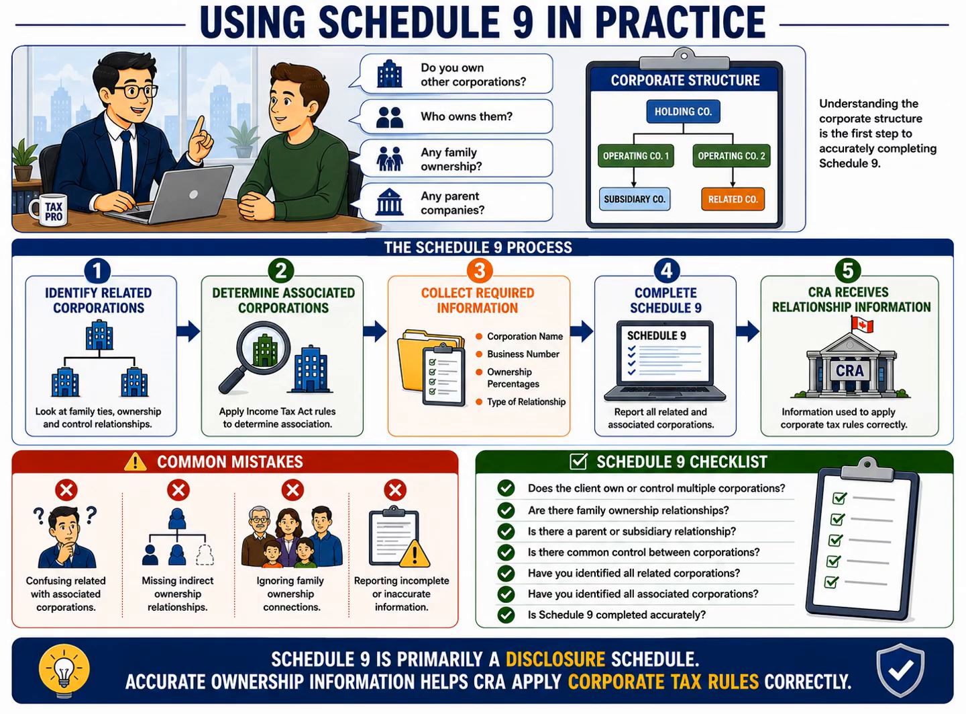The most important thing to remember is that Schedule 9 is primarily a disclosure schedule. Its purpose is to give the CRA an accurate picture of the corporation's ownership and relationships. Once the CRA understands the corporate structure, it can correctly apply the various corporate tax rules, including those relating to associated corporations, business limit sharing, and other compliance requirements.